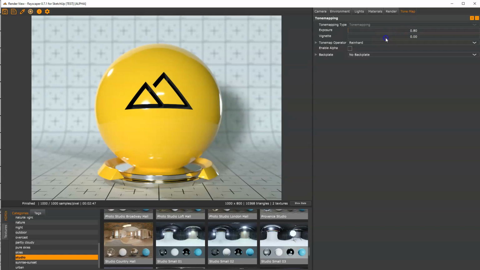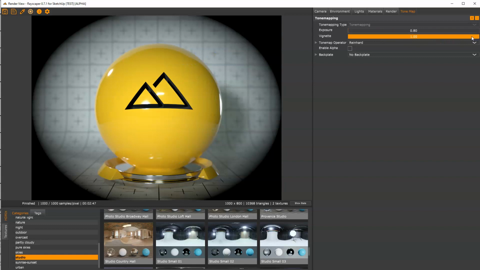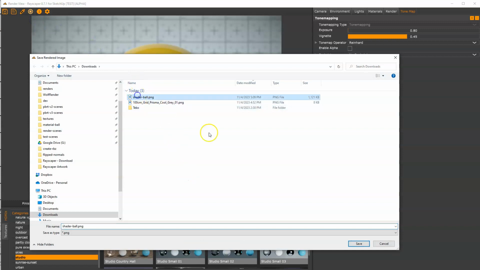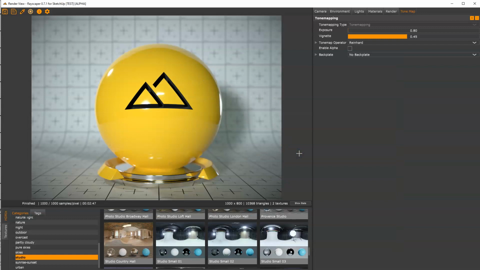I'm old school, so I like some vignette. It's maybe a bit much vignette, but yeah, a little vignette effect. And we don't need alpha and a backplate for now. Yeah, quite happy with that. So let's save our PNG, or you can save it as EXR if you want it in full HDR. I'll save PNG, and here we go. We made our first render with Rayscaper.